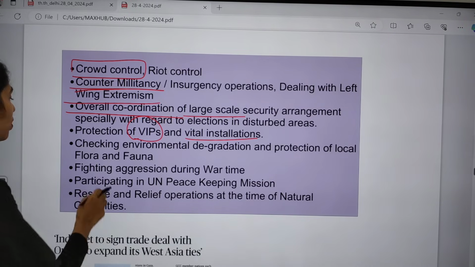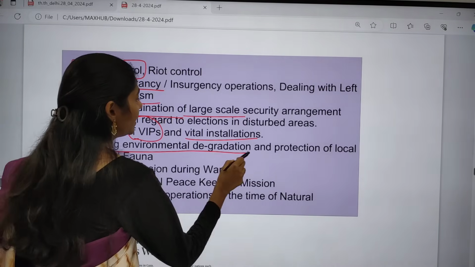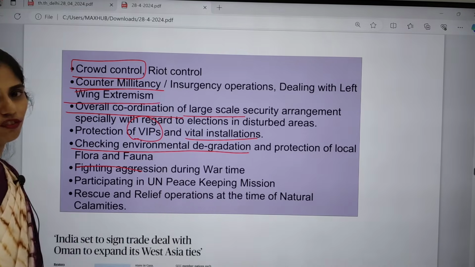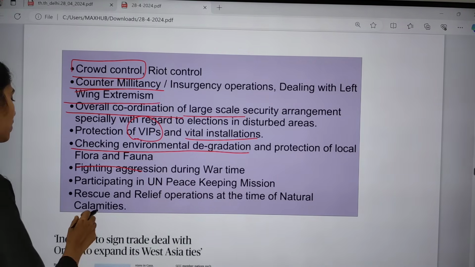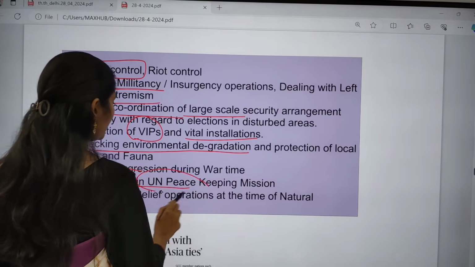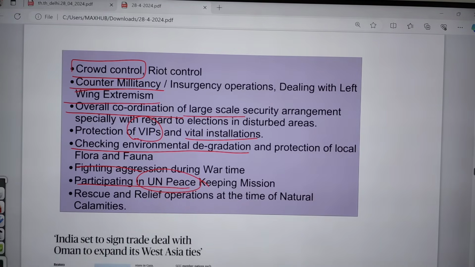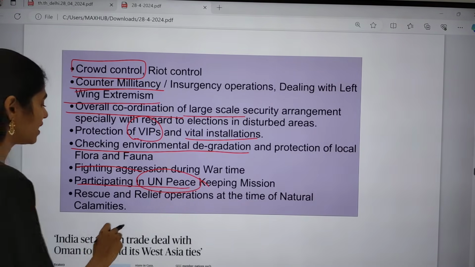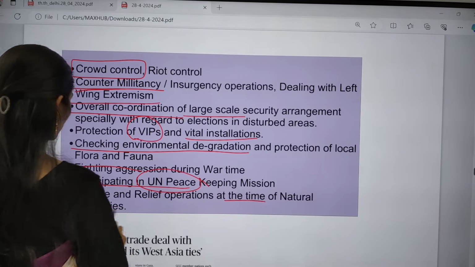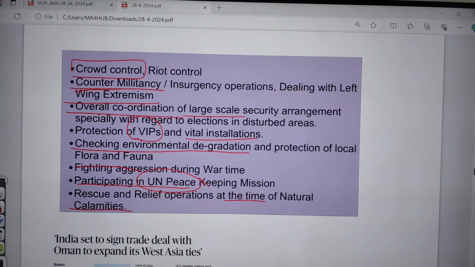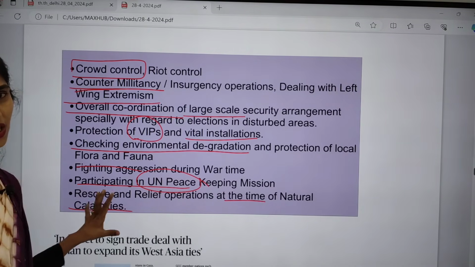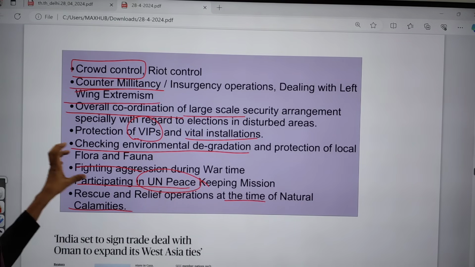And they also go for checking of environmental degradation and protection of flora and fauna. And next is participating in UN peacekeeping missions, and they also focus on relief and rescue operations at the time of national calamities. So these are some important functions of the CRPF. These are very, very important.